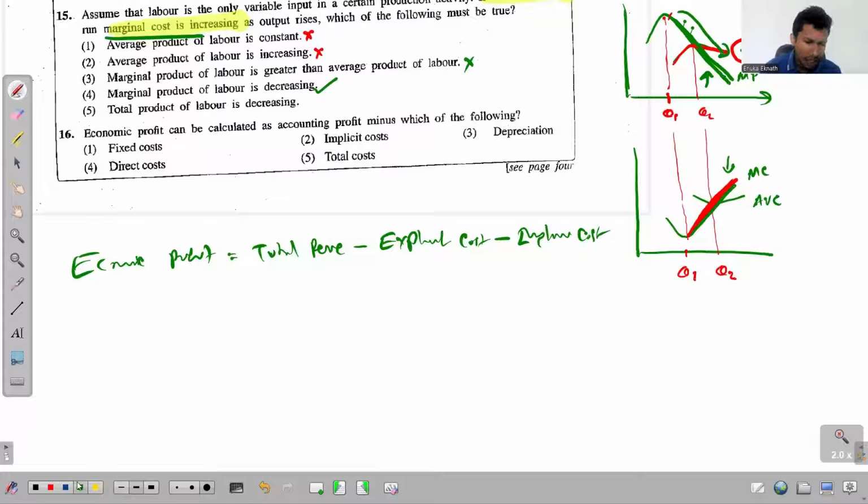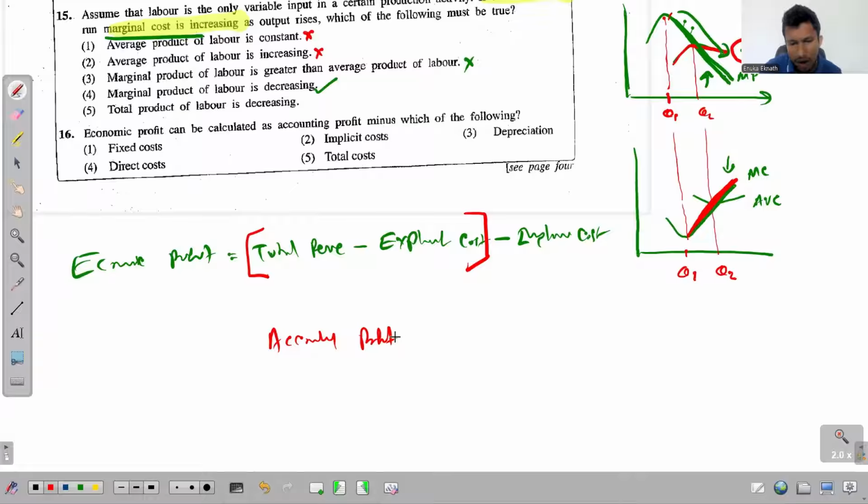But what happens if I put a bracket here? See, total revenue minus explicit cost. Now I can label this part. How do I label this part? The difference between total revenue and the explicit cost, I label as accounting profit.